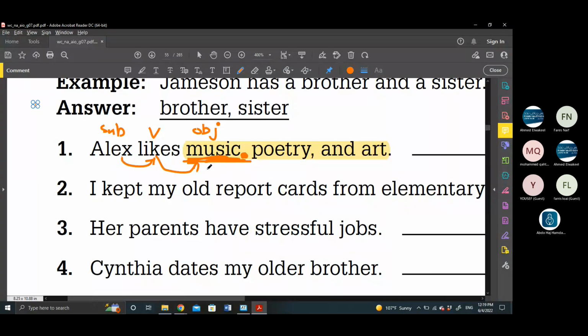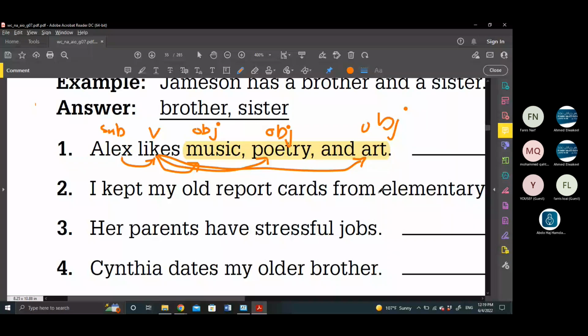But on the other hand, here, what do we have? We have he likes music, he likes poetry, he likes art. So all of music, poetry, and art received the action verb likes. So that's an object, that's an object, and also that's an object. So we have how many objects?